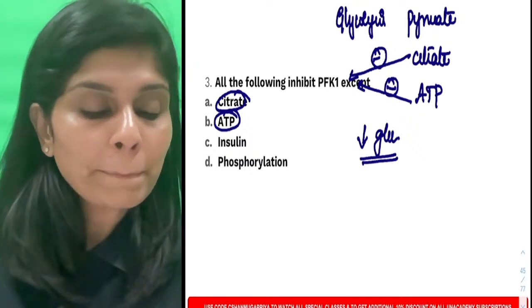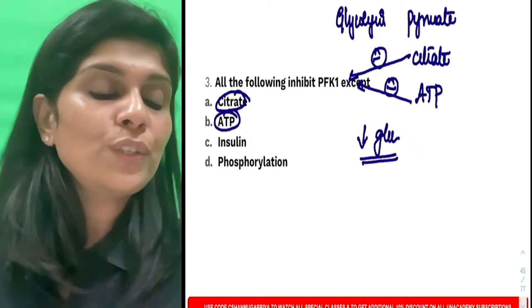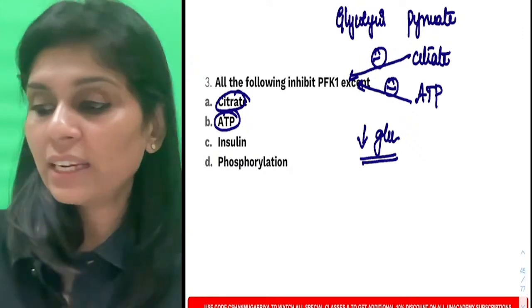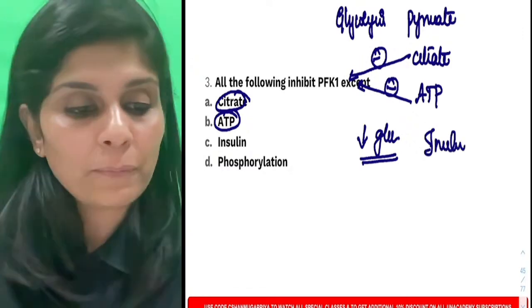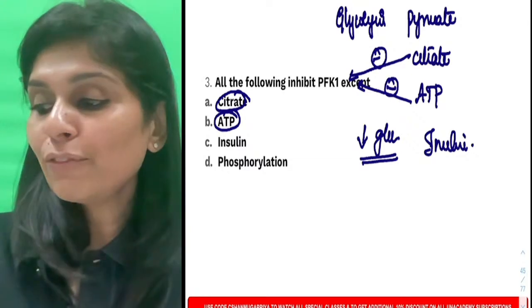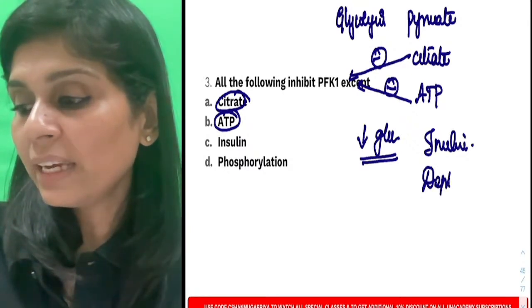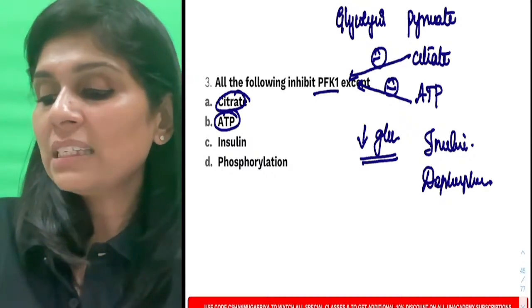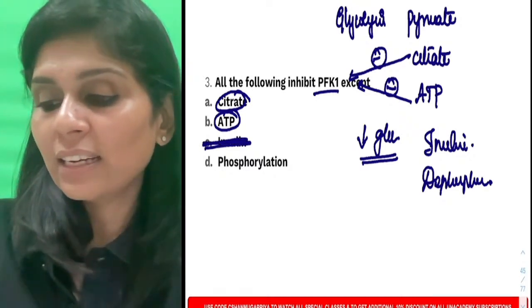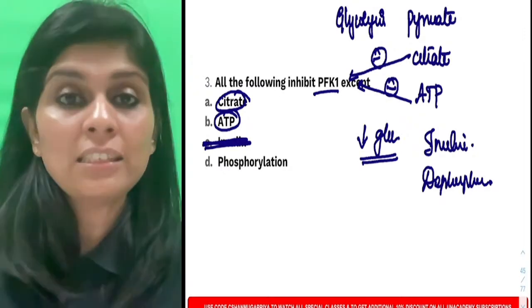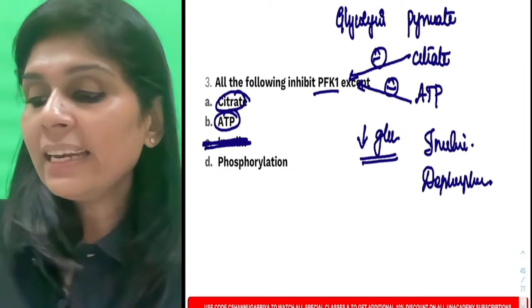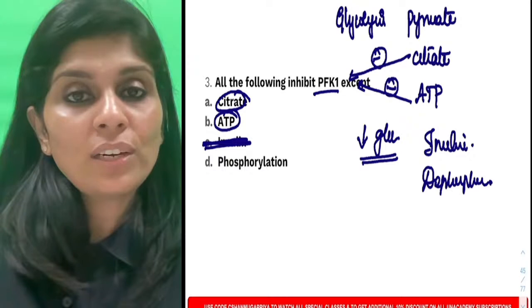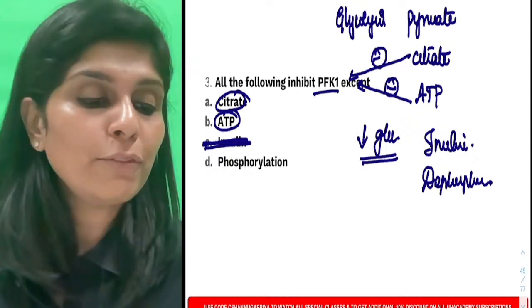It is stimulated by insulin, by dephosphorylation. So phosphofructokinase 1 is stimulated by insulin. It is not inhibited by insulin, it is stimulated by insulin, and it is stimulated by dephosphorylation, which means it is inhibited by phosphorylation.